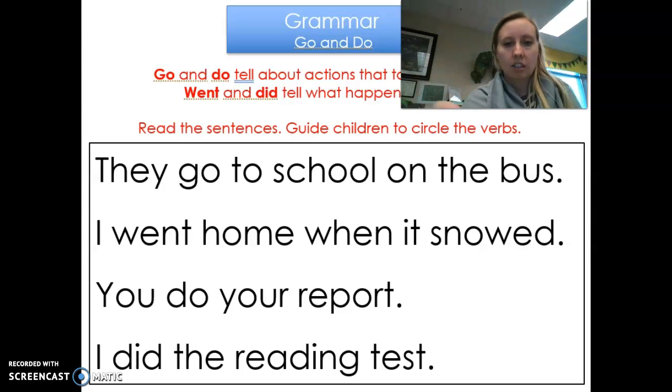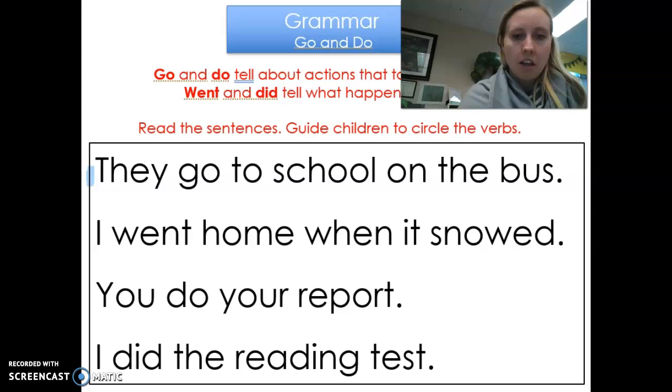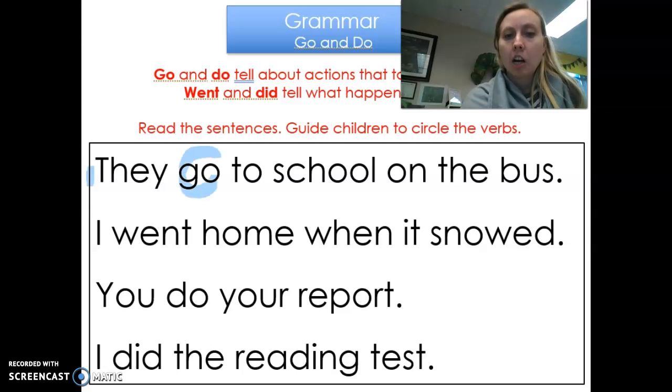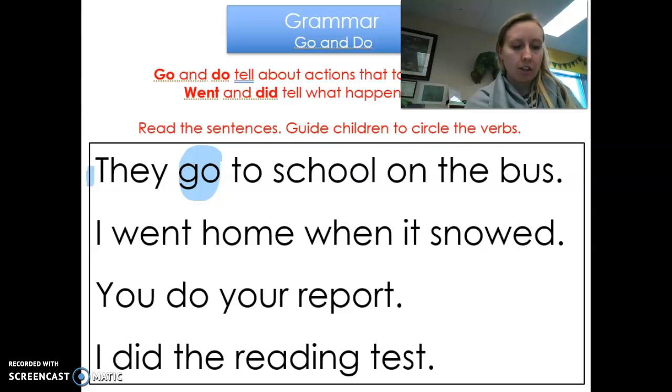So let's look at these sentences. They go to school on the bus. Okay, what's my verb? My verb would be go. That's something you do. You go somewhere. Okay, so go is my verb, and is it happening now or in the past? That would be happening right now. Okay, so now.